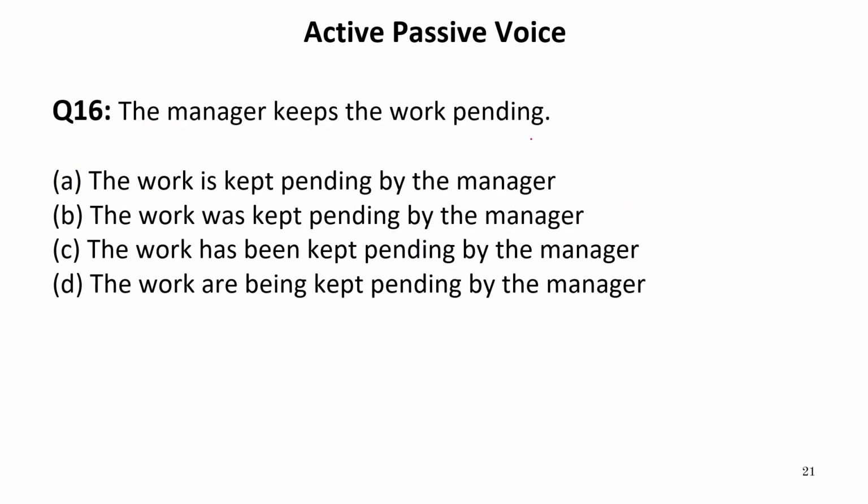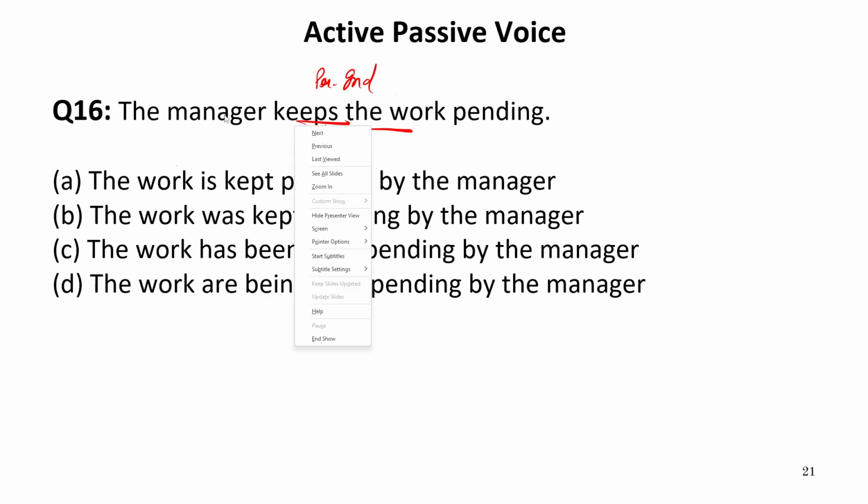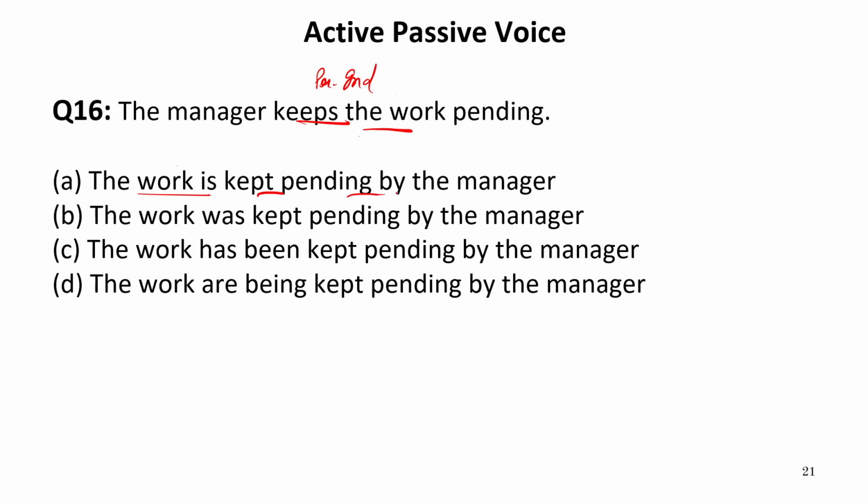The manager keeps the work pending. Now keeps refers to present indefinite tense. When we convert such a sentence into passive voice, we first need the object in the subject place. That is, work should come in the subject place. Now work is singular and uncountable, so after it we should have is, and keep is the main verb, first form. So in passive voice it should be written kept. Now let us see the options. The work is kept pending by the manager.